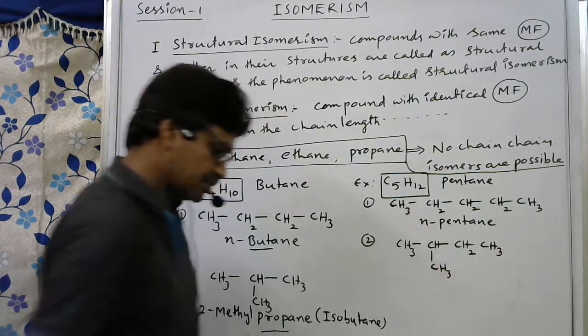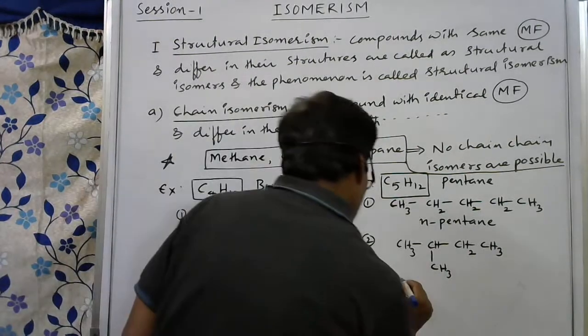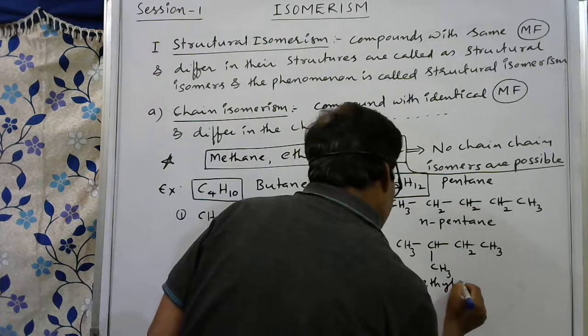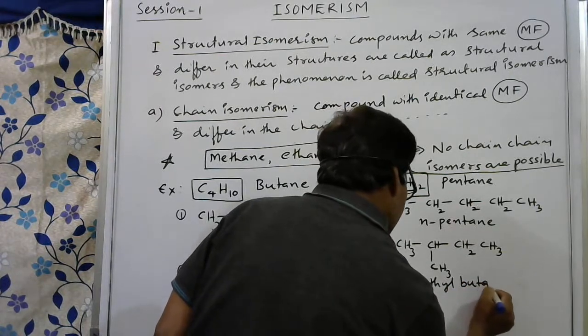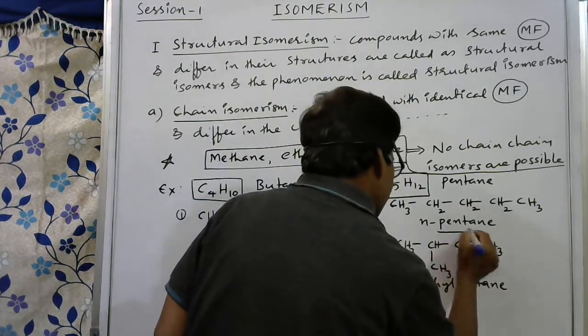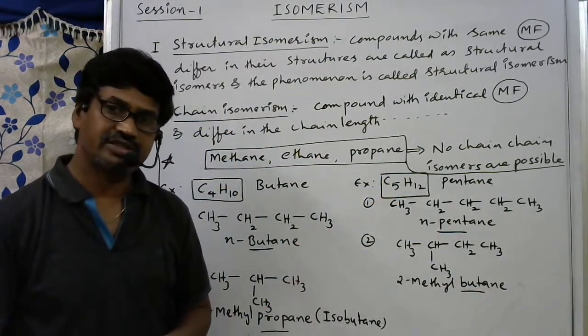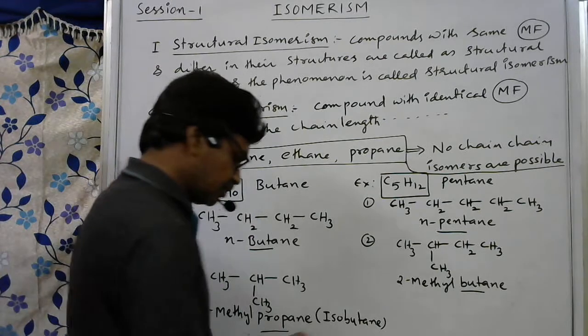So what is the name of this compound? It is 2-methyl butane. See what is the root word here? Here the root word is pent. Here the root word is but. So 1 and 2, these two are chain isomers. For the same, we can write one more.